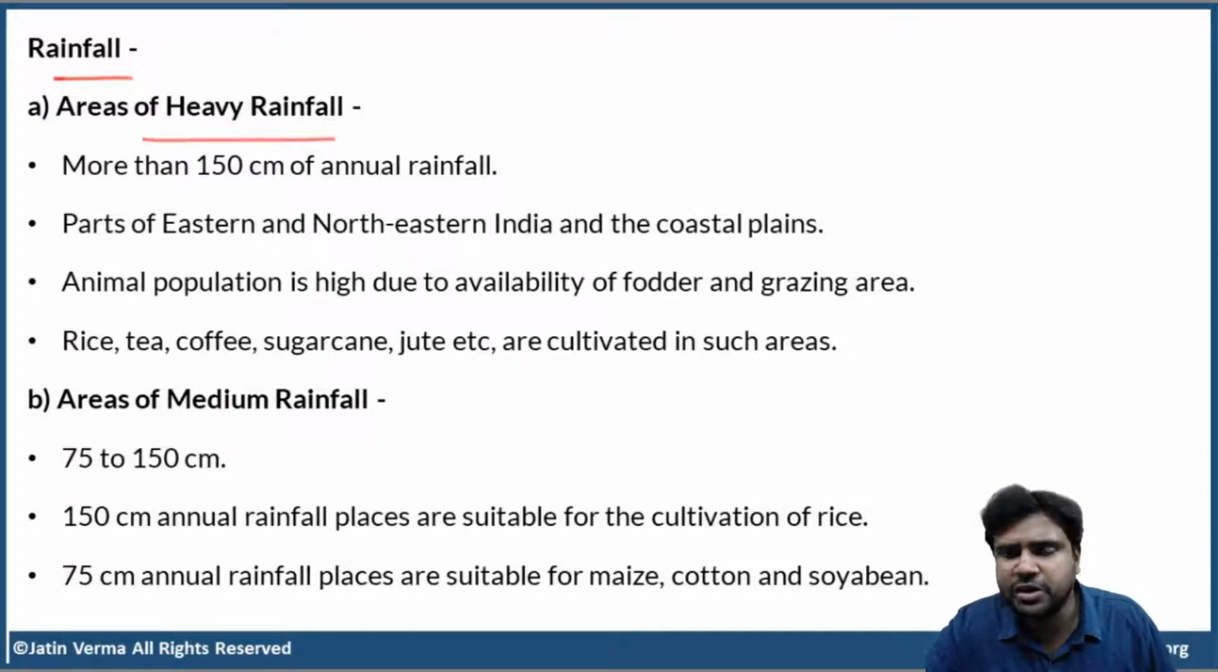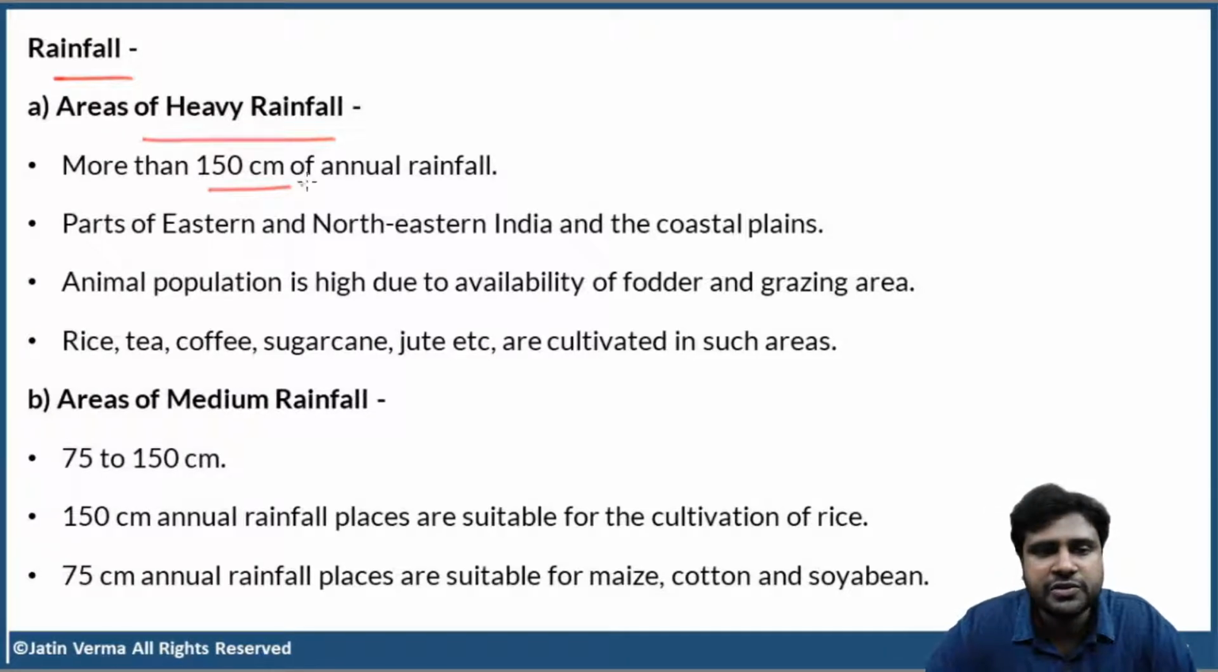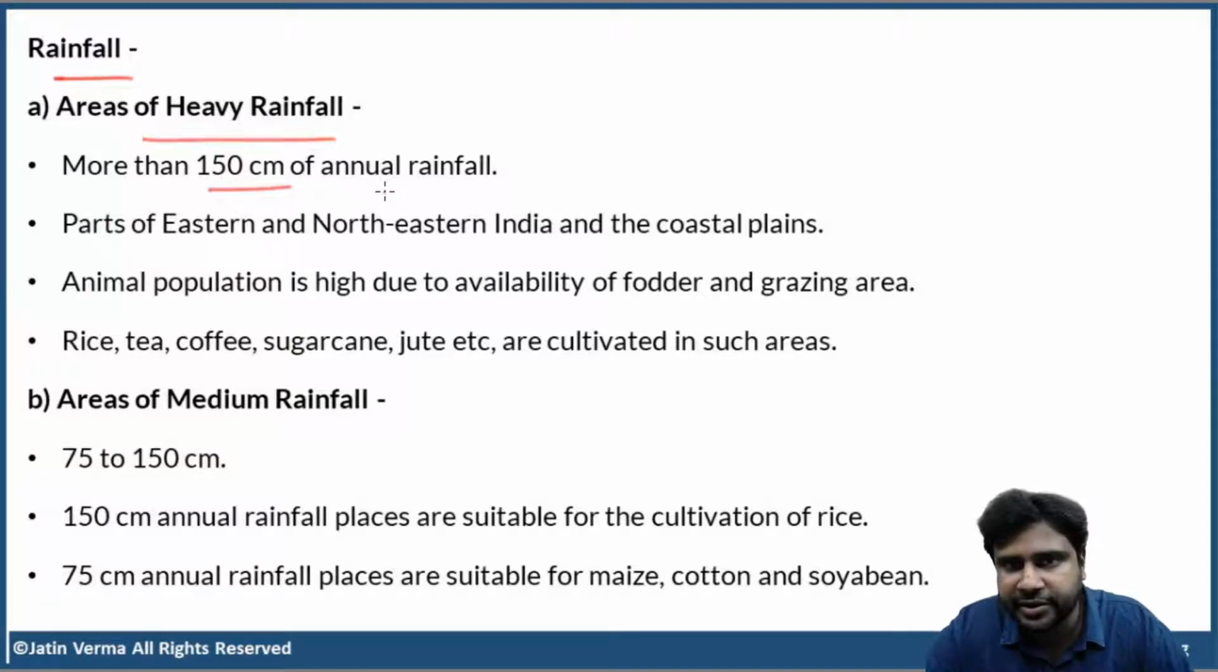In such areas, what crops are cultivated? First of all, what do you mean by areas of heavy rainfall? In India, if the annual rainfall is more than 150 centimeters, then that area is area of heavy rainfall. As simple as that. So, what is the condition? More than 150 centimeter of annual rainfall. That is the condition. Now, parts of eastern and northeastern India and the coastal plains, they all belong to this category.